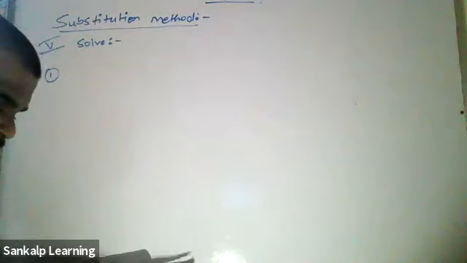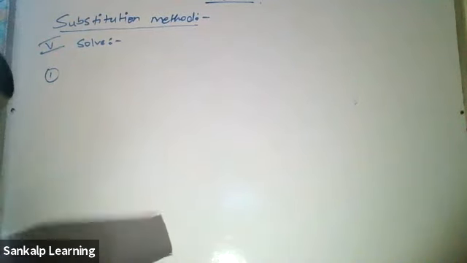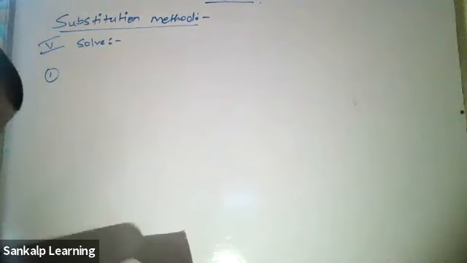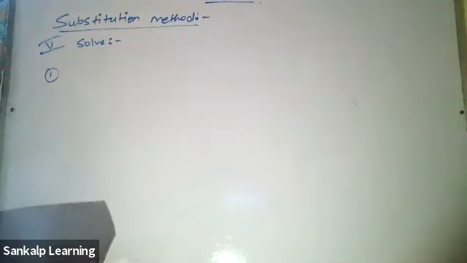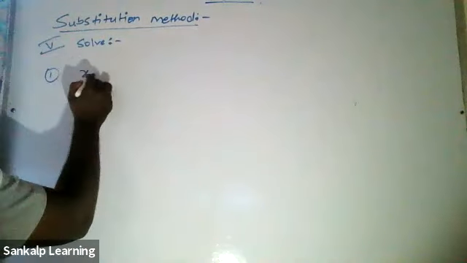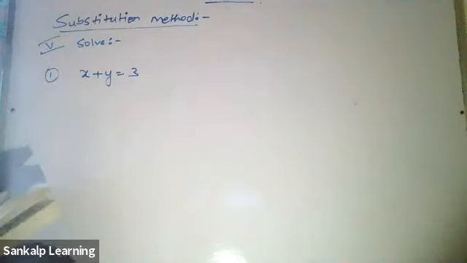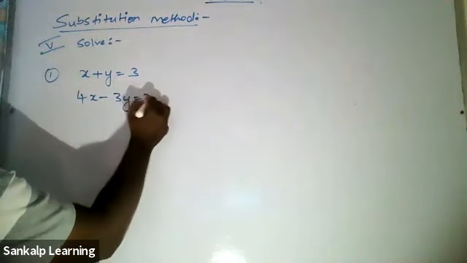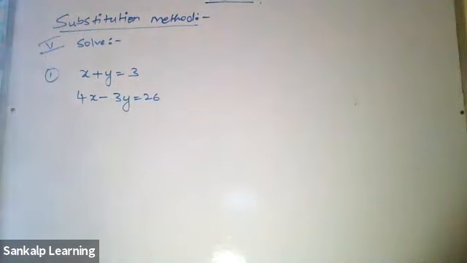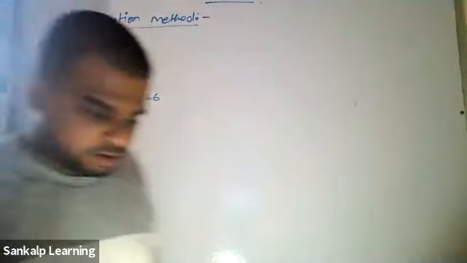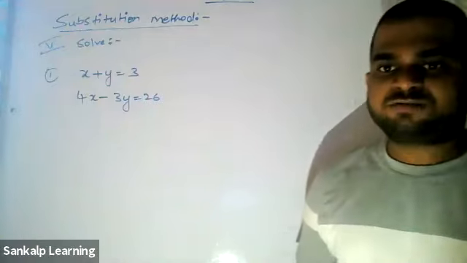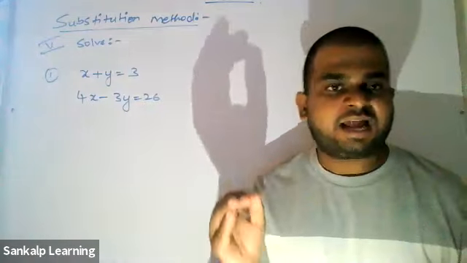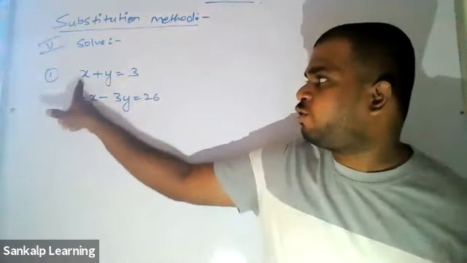I'm going to take some questions which I'm going to solve in all the methods. So let's not change the question again and again. Let's simply take this one: x plus y is equal to 3, 4x minus 3y is equal to 26. Please listen carefully. There are certain simple steps. What is the first step? You have to make sure that the coefficients are integers.